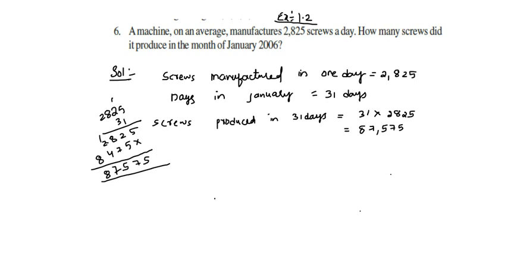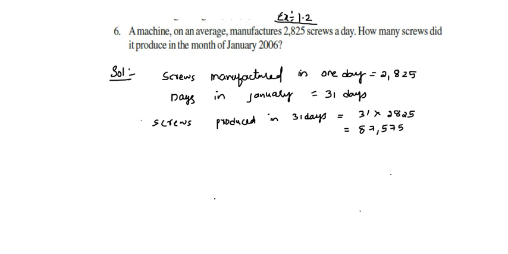Now we have to write the statement in detail. Screws produced during January is equal to 87,575. 87,575 is the resulting answer.